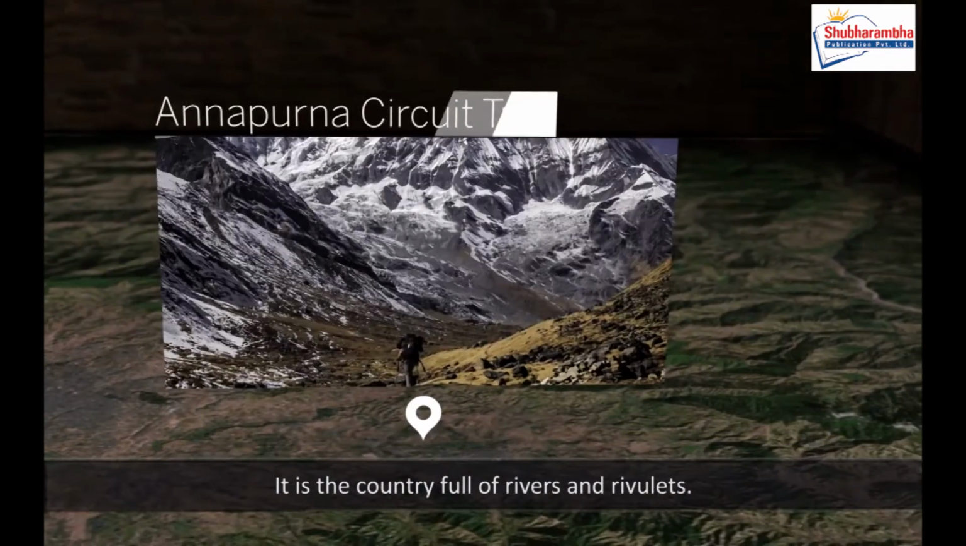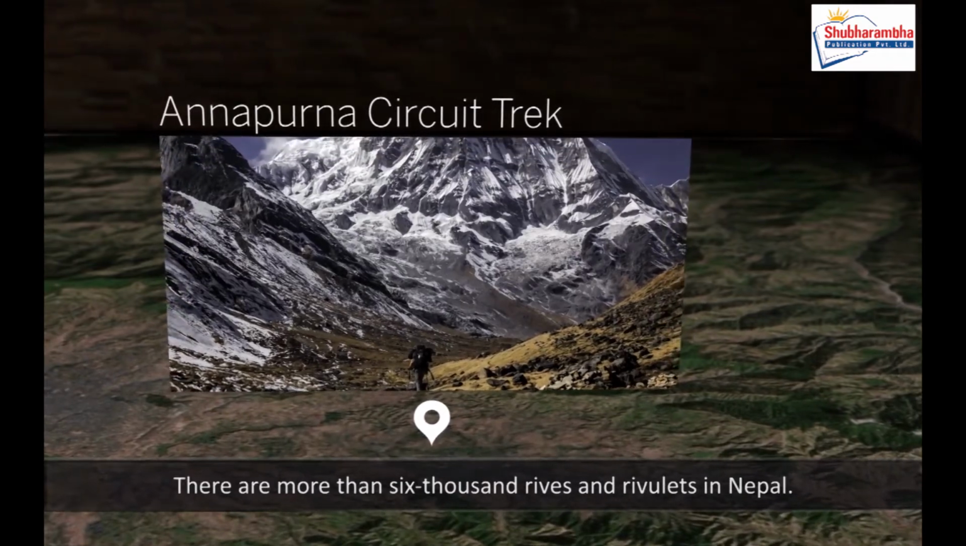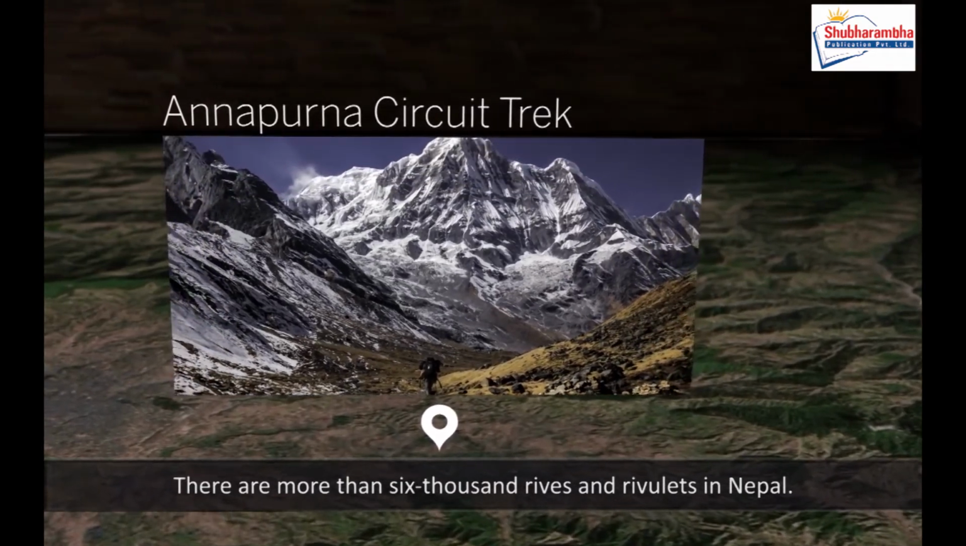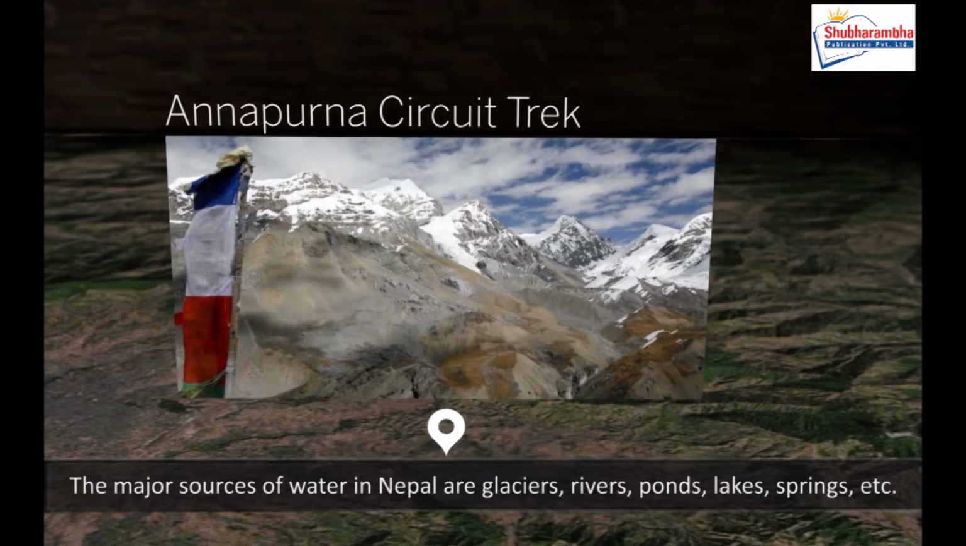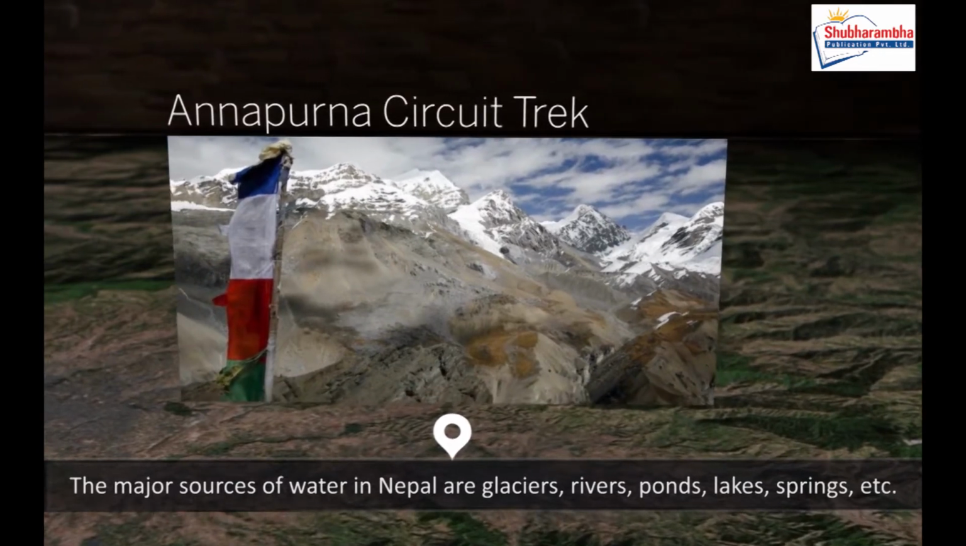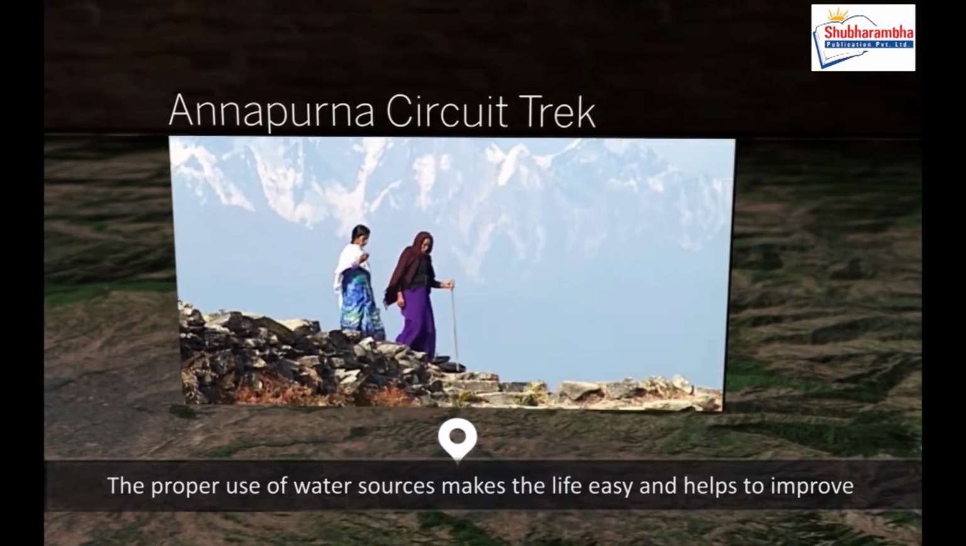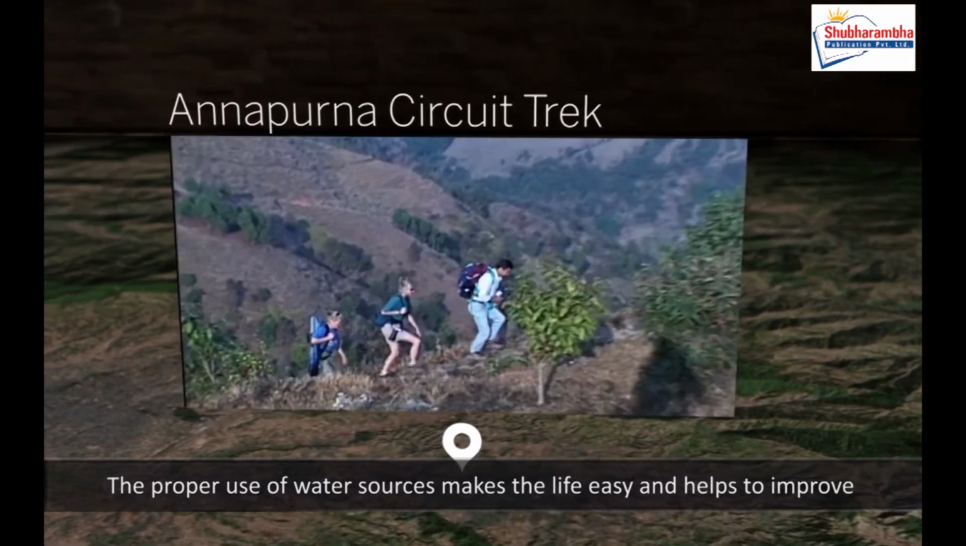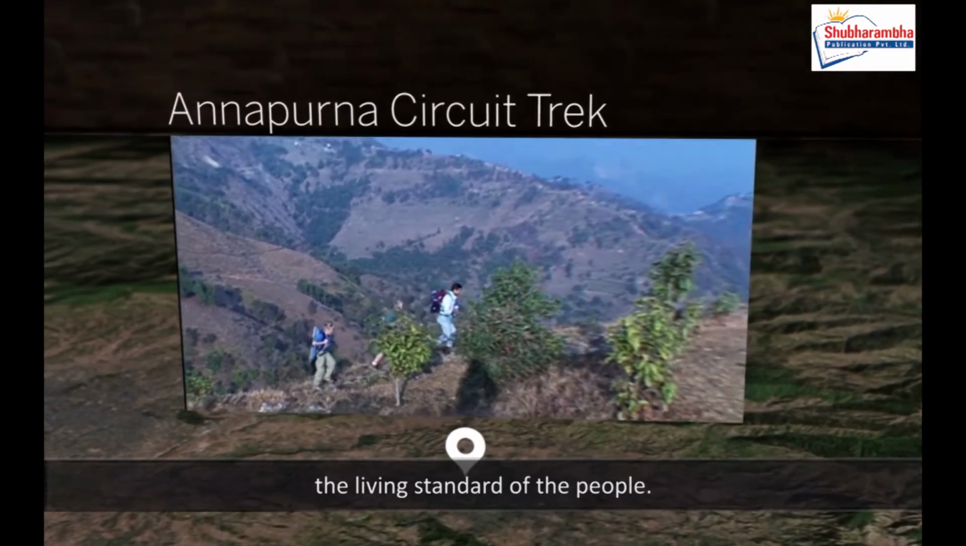It is a country full of rivers and rivulets. There are more than 6,000 rivers and rivulets in Nepal. The major sources of water in Nepal are glaciers, rivers, ponds, lakes, springs, etc. The proper use of water sources makes life easy and helps to improve the living standard of the people.